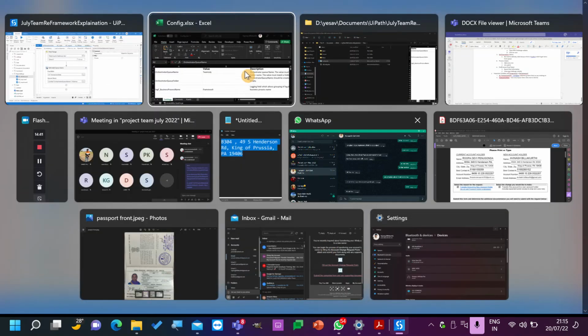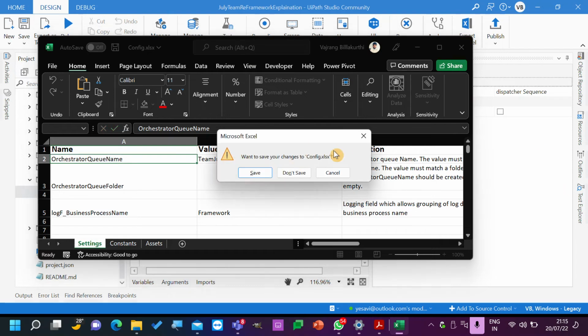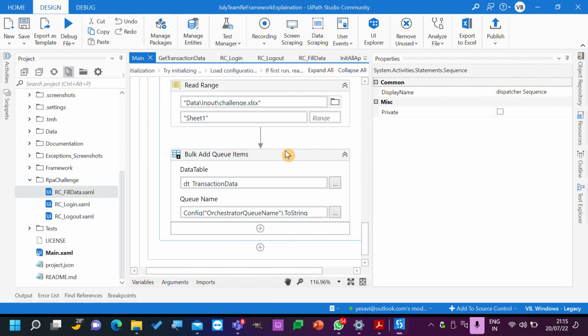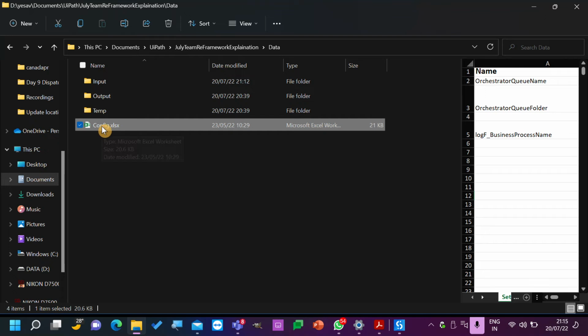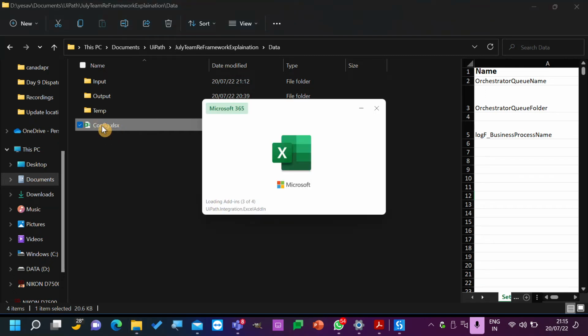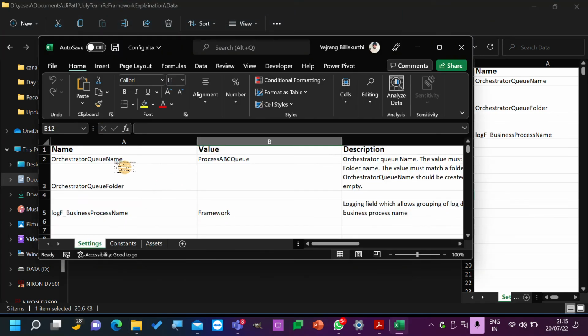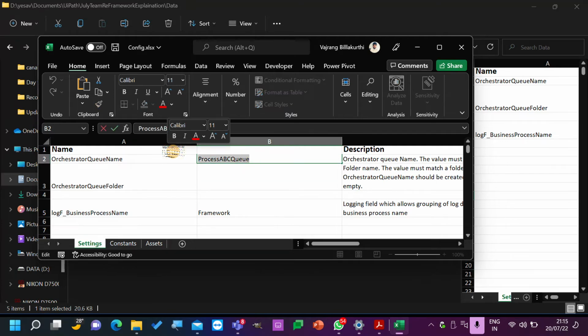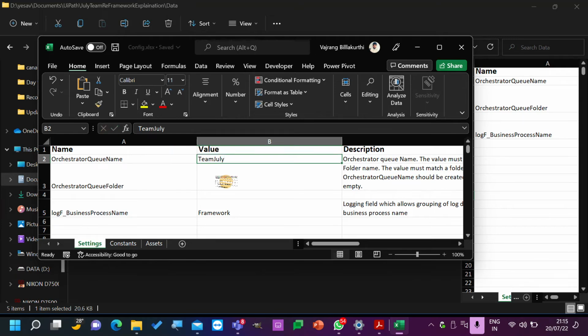Okay, so is this understandable or is this something that's new? I just went into the config. See again, I'm doing it again. So there is already a process ABC queue, but we need to remove that and we need to give Team July. Okay, and then close.